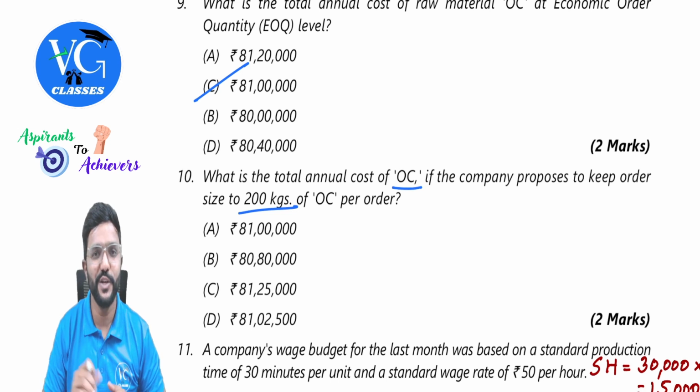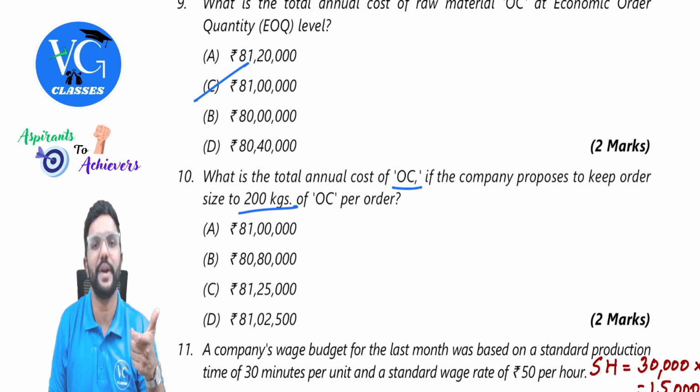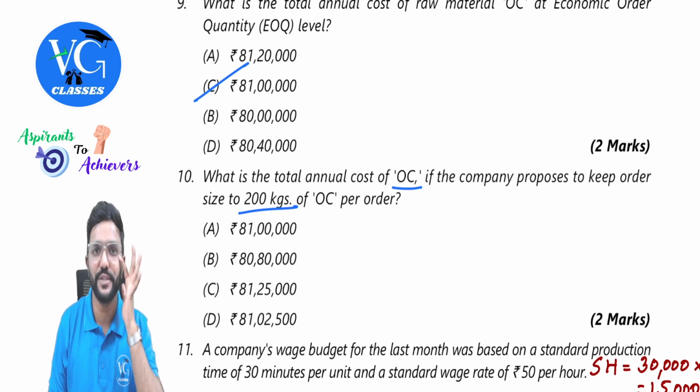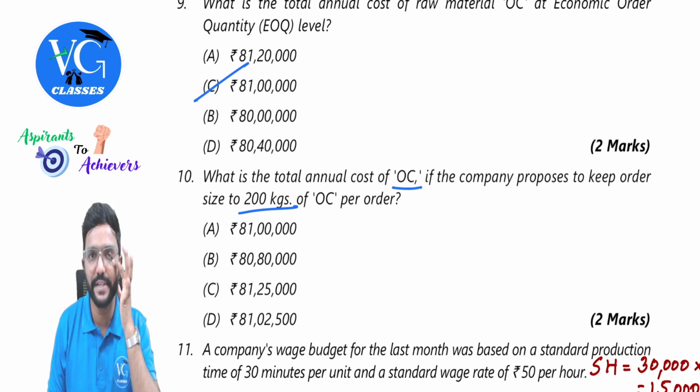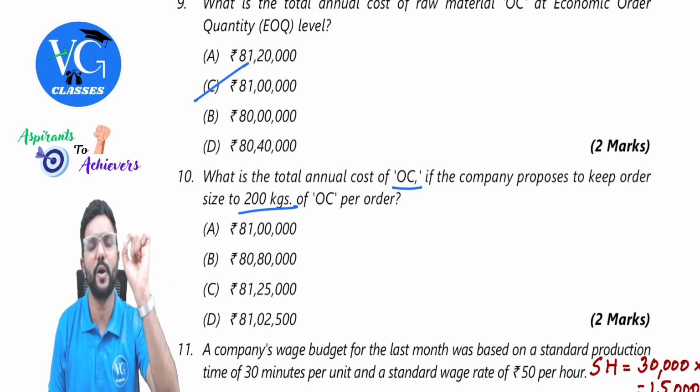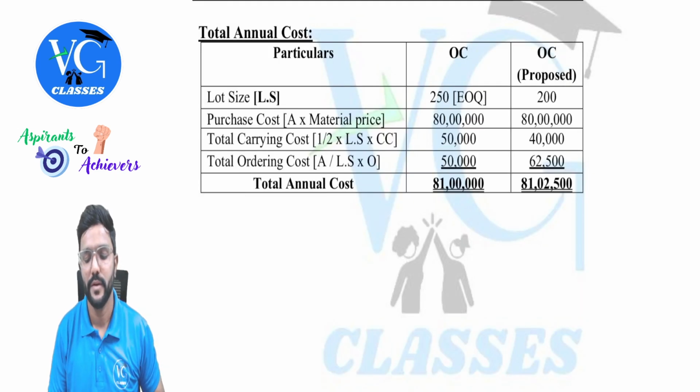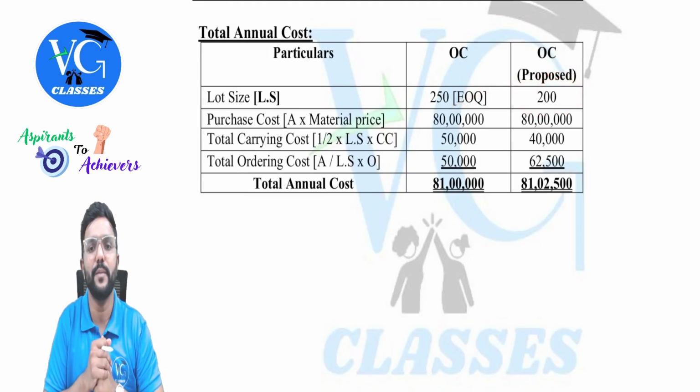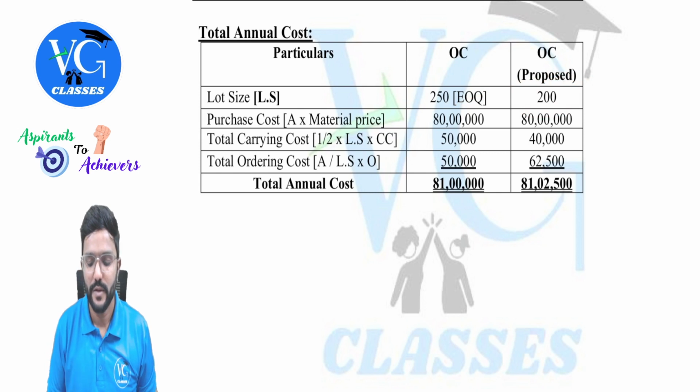But here actually EOQ is 250, whereas they're trying to keep the order size as 200. So less than EOQ actually. So obviously they will not get any discount, but still, as the question is silent, don't consider any change in the price, guys. Go with the same. Only the lot size will change. So the lot size here with the proposed plan is 200, guys. So the purchase price will remain the same, 80 lakh.